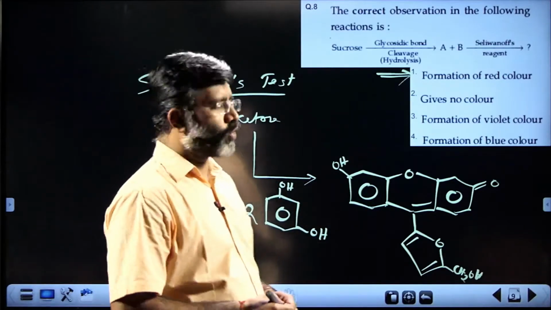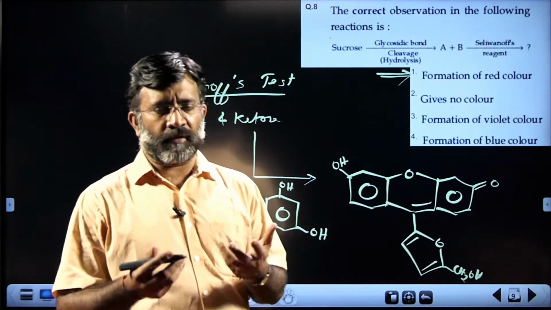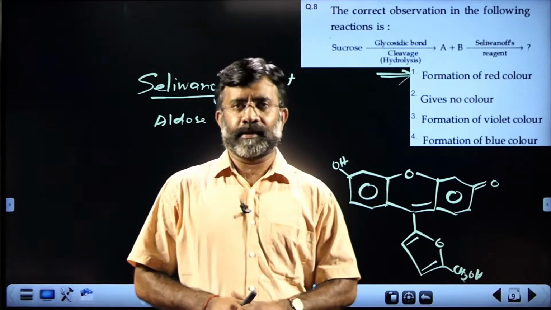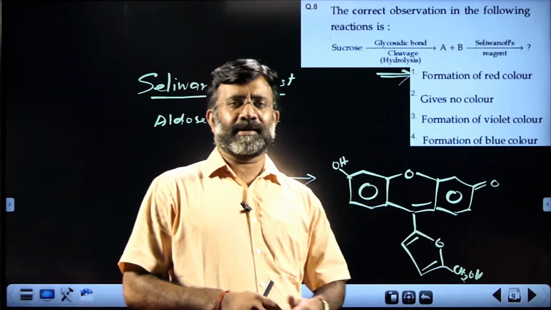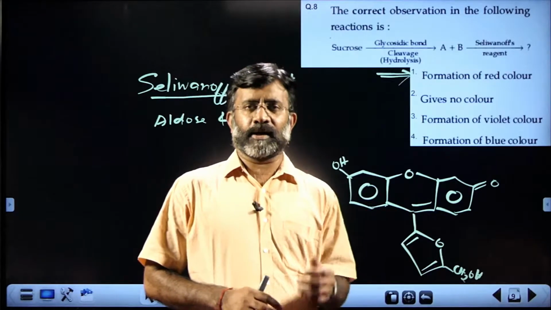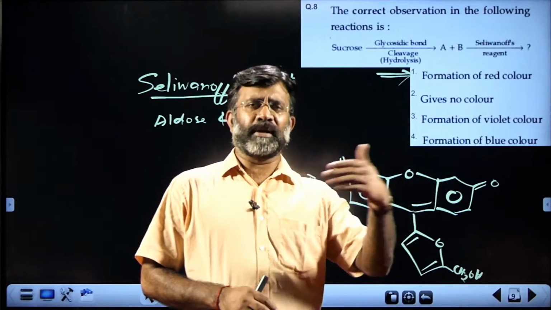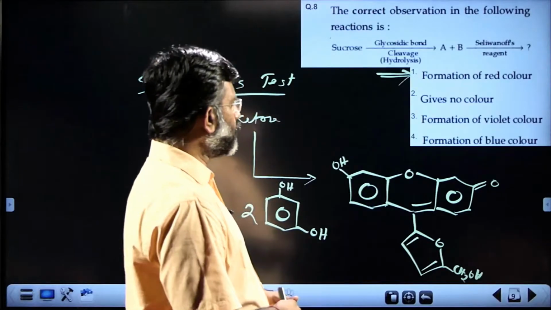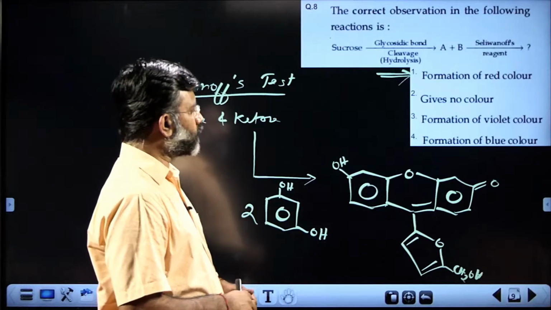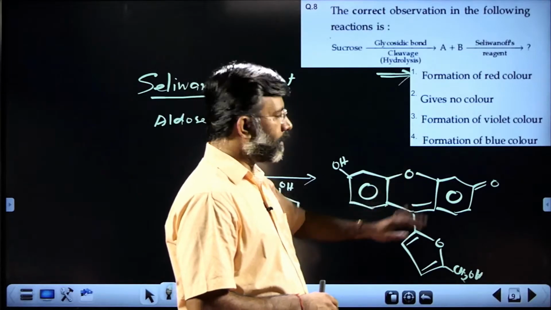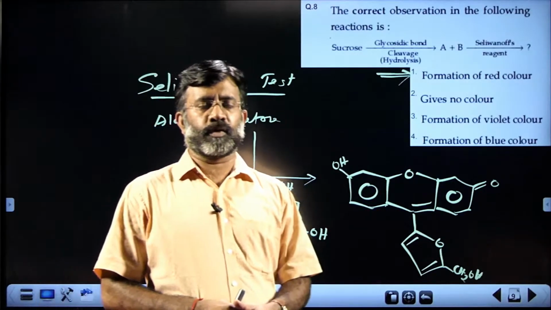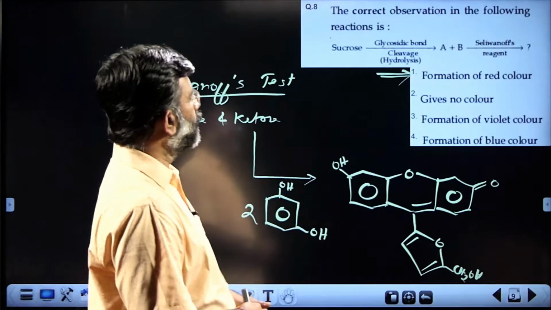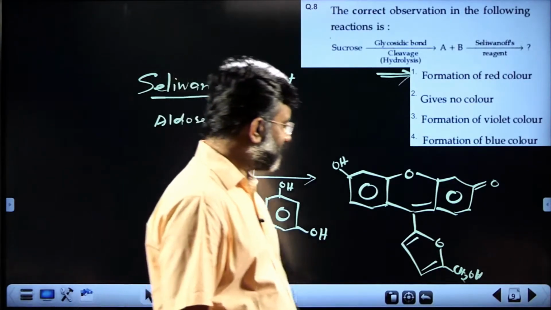That is a question which has one point that is not explained or learned in the textbook, so we can consider that as an out of syllabus question, from the periphery of the textbook content we have. Selivanov's reagent: the answer is the first choice. You get a red colored product with the ketose. Fructose is a ketose. Next question.